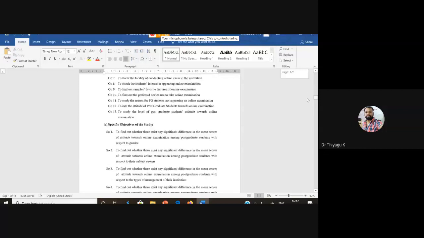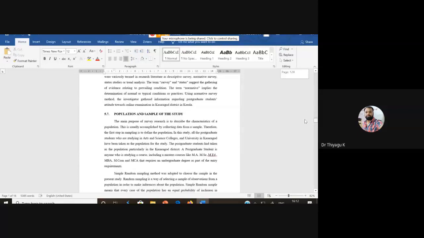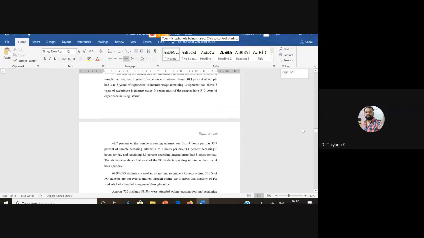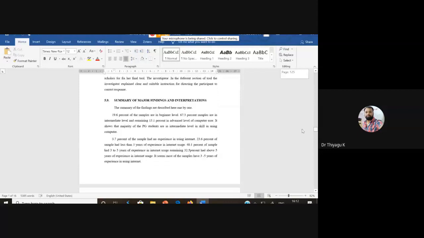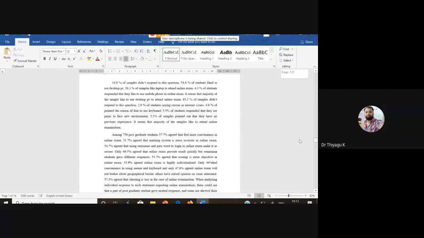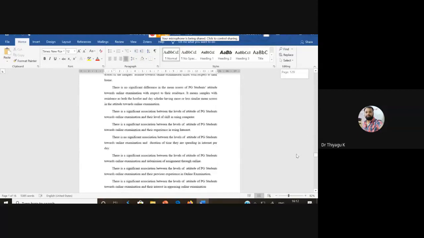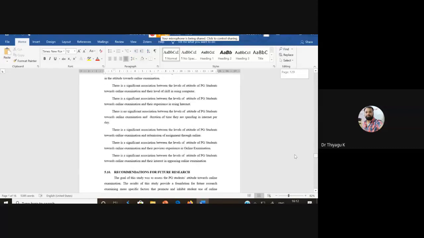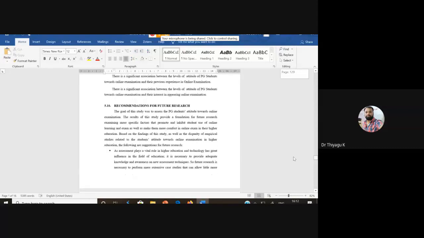The same, the first chapter objectives, hypotheses we are adding. The main thing we can add is a summary of findings. Based on the fourth chapter, we are adding the findings with interpretations. Then after this, we are going to recommendations for further research.